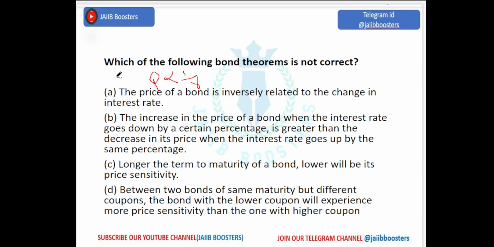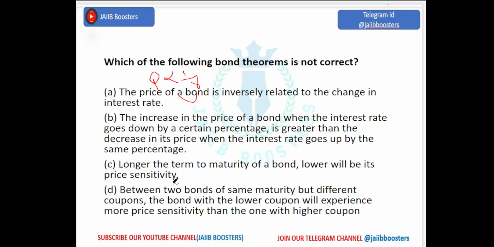The increase in the price of a bond when the interest rate goes down by a certain percentage is greater than the decrease in its price when the interest rate goes up by the same percentage. Means they are comparing these two. Longer the term to maturity of a bond, lower will be its price sensitivity. Between two bonds of same maturity but different coupons, the bond with a lower coupon will experience more price sensitivity than the one with higher coupon. This one is right, and this is also.